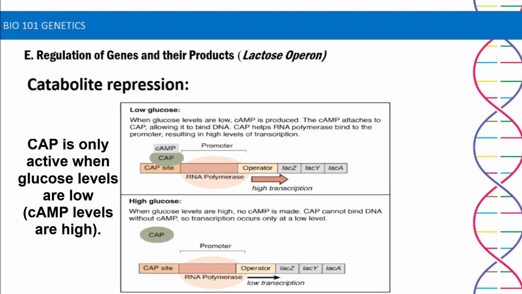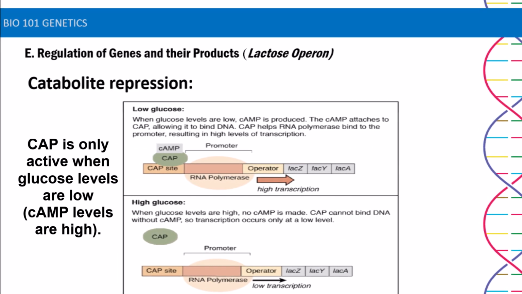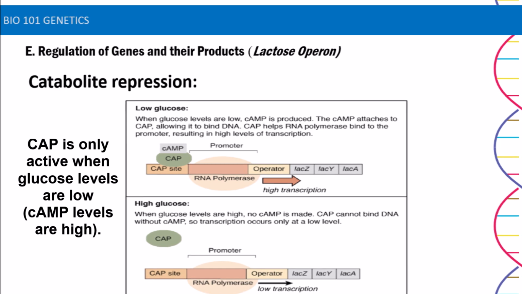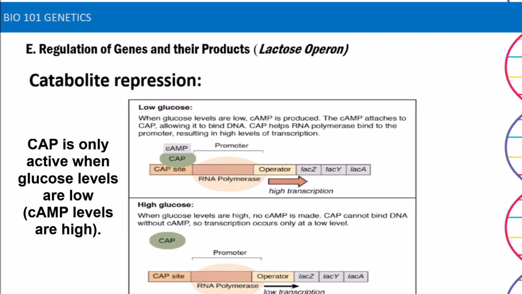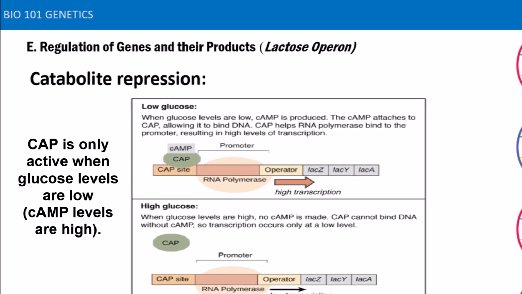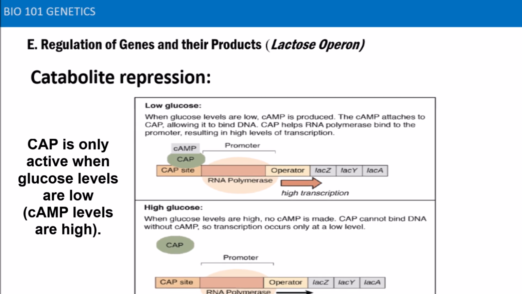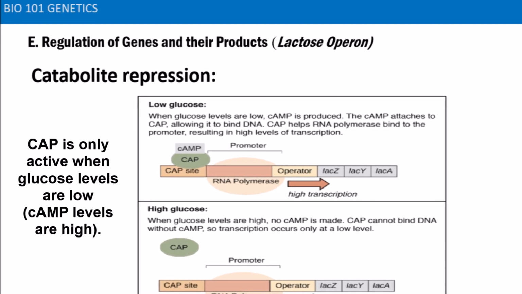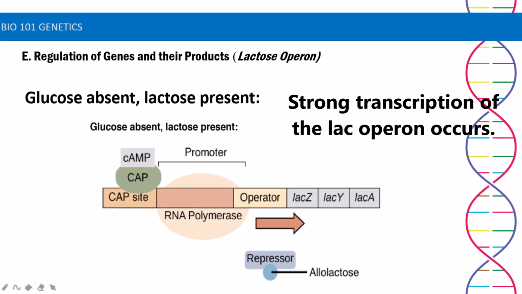This is catabolite repression, low glucose. When glucose levels are low, cAMP is produced. The cAMP attaches to CAP, allowing it to bind to DNA. CAP helps RNA polymerase bind to the promoter, resulting in high levels of transcription.